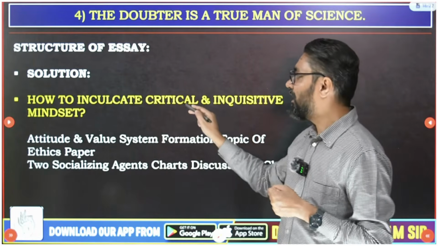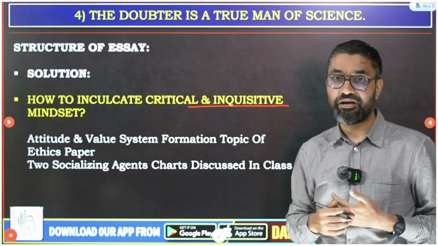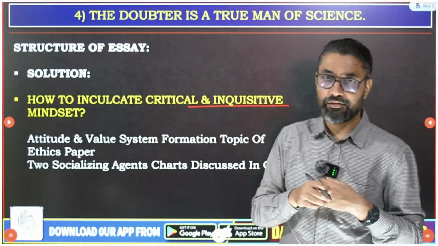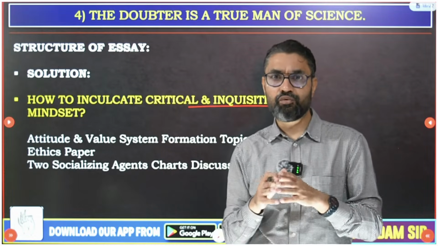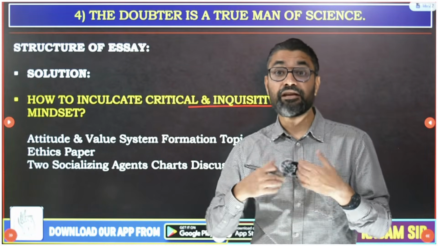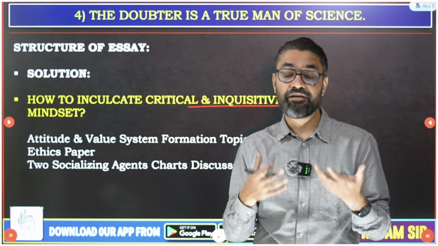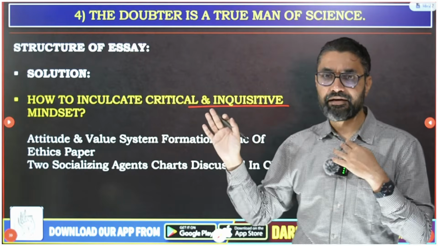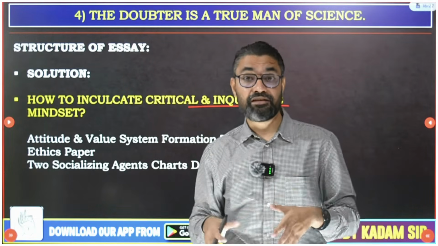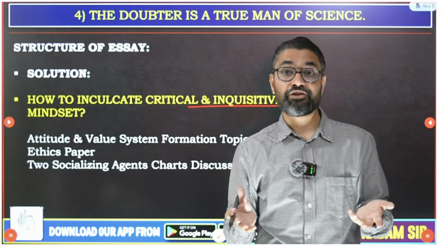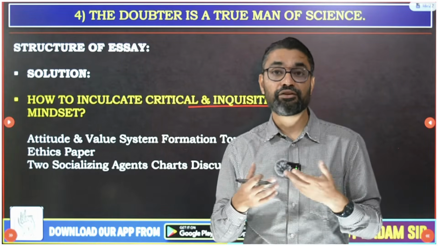In the solution, how to inculcate a critical, inquisitive mindset, that is very important. Yes, a doubter is a man of science. Then how can we create more men of science by inculcating this ability of doubting, a critical mindset, an inquisitive mindset? For that you have to check out my ethics lectures. In the ethics lectures you have the attitude chapter. I have given there 13 theories of attitude formation.